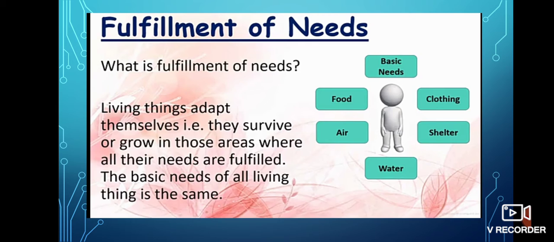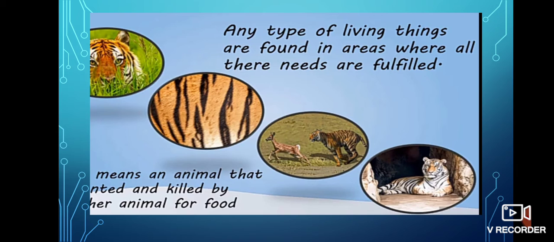Fulfillment of needs. What is fulfillment of needs? Living things adapt themselves, that is, they survive or grow in those areas where all their needs are fulfilled. The basic needs of all living things are the same, like food, air, water, clothes, shelter. These are the basic needs. Any type of living things are found in areas where all their needs are fulfilled.